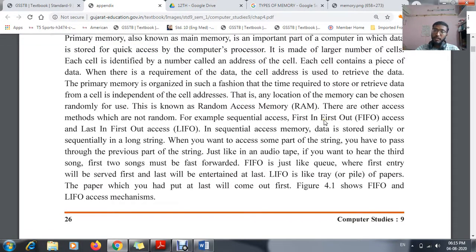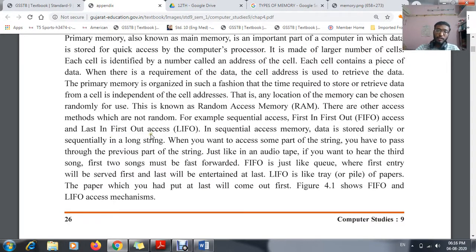Apart from that, we learned two more full forms, FIFO and LIFO. FIFO means first in, first out, and LIFO means last in, first out. These were the two concepts which we learned in your previous period.